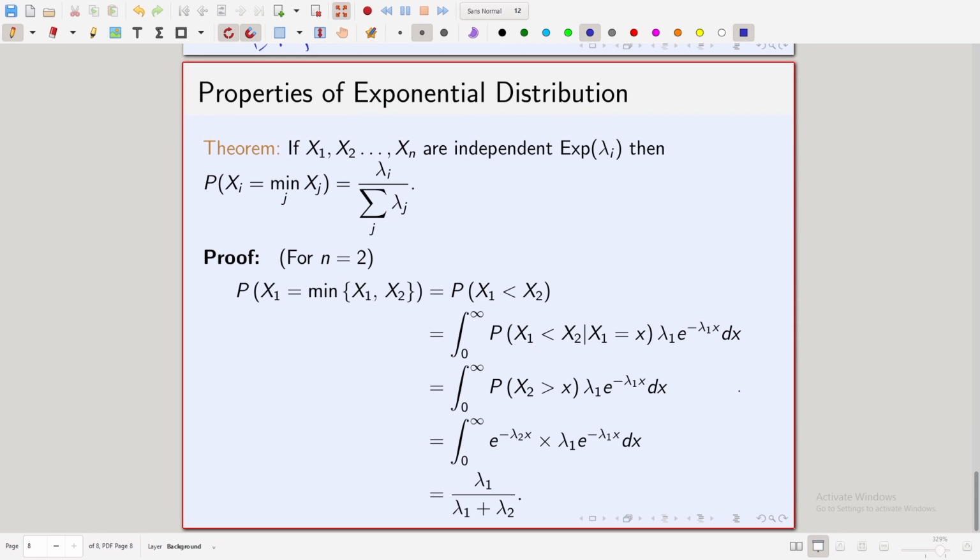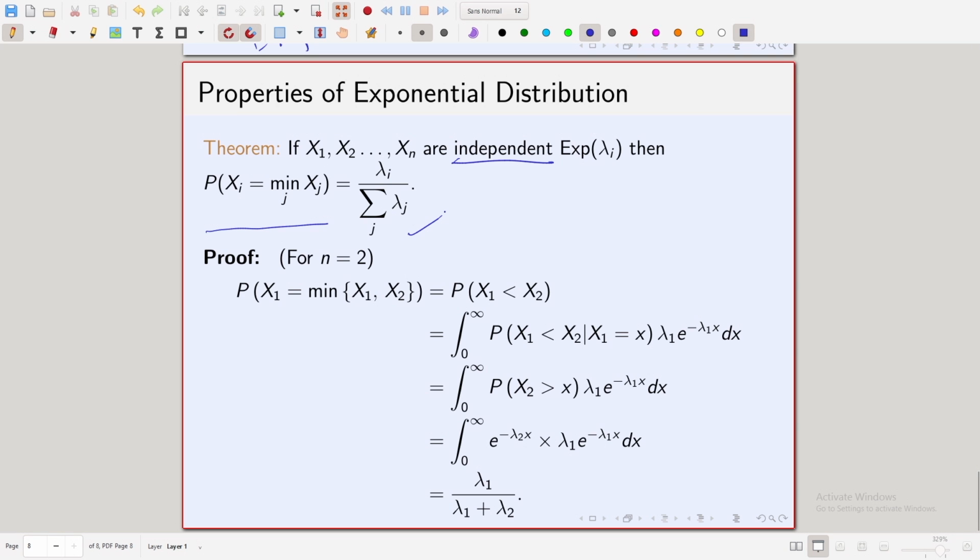So, actually there is one more theorem that we are going to see in today's lecture. The previous one was not the last, but this is going to be the last property that we are going to see in today's class. So, we have another theorem which says that if x1, x2, up to xn are independent exponential random variables with parameters lambda i, so again independence is required, but we are allowing each xi to have its own parameter lambda i, then the probability that xi is equal to the minimum over j of xj is equal to this.